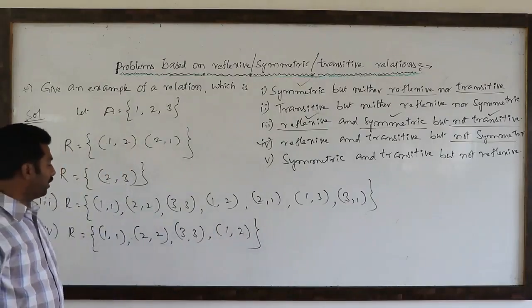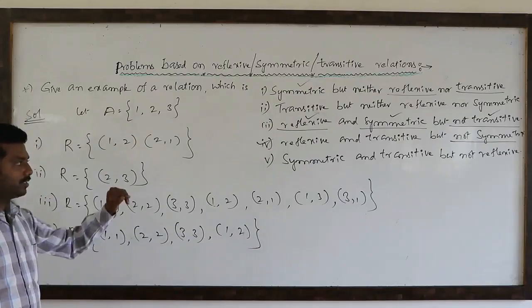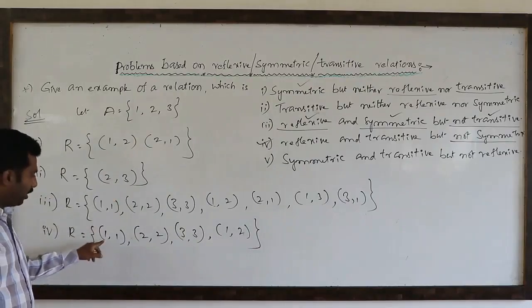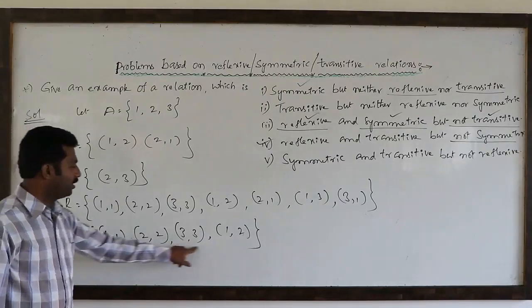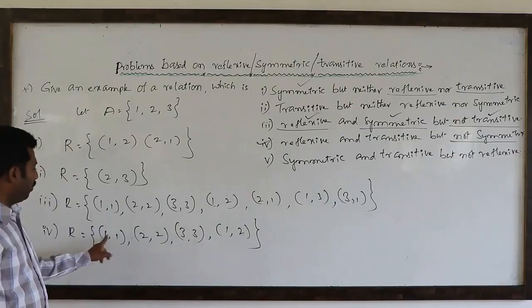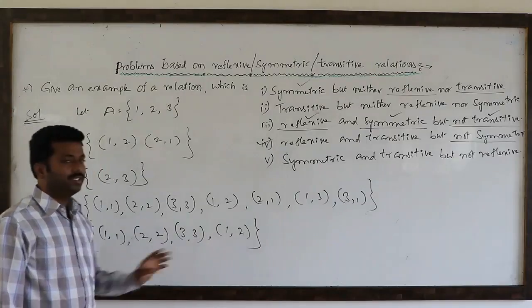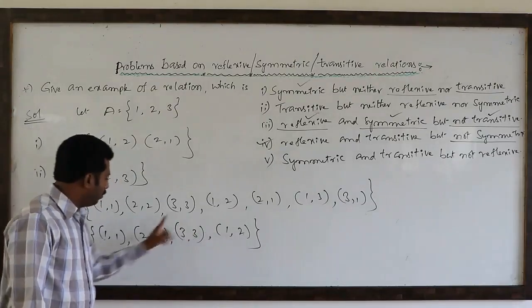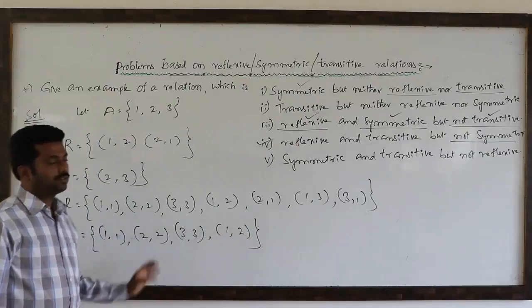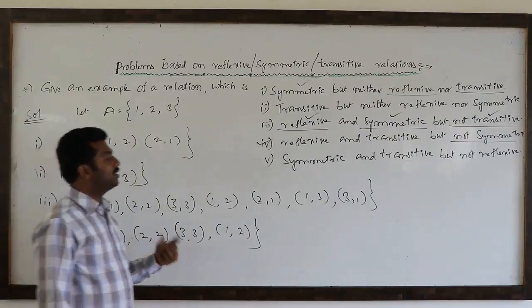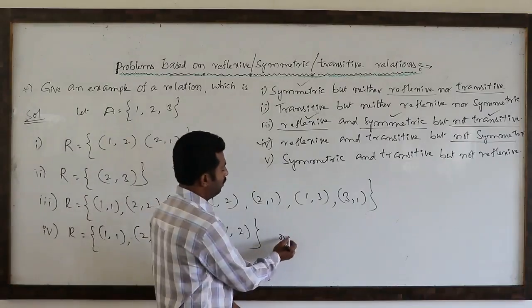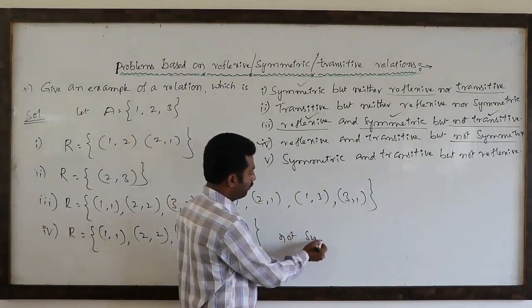Is this reflexive? Yes. Transitive? Yes. Because for (1, 1), (2, 2), (3, 3) there are no linked pairs here. Next, (1, 1), (1, 2) gives (1, 2), which is there. (1, 2), (2, 2) gives (1, 2), which is there. So trivially this is a transitive relation, but not symmetric. Why is it not symmetric?